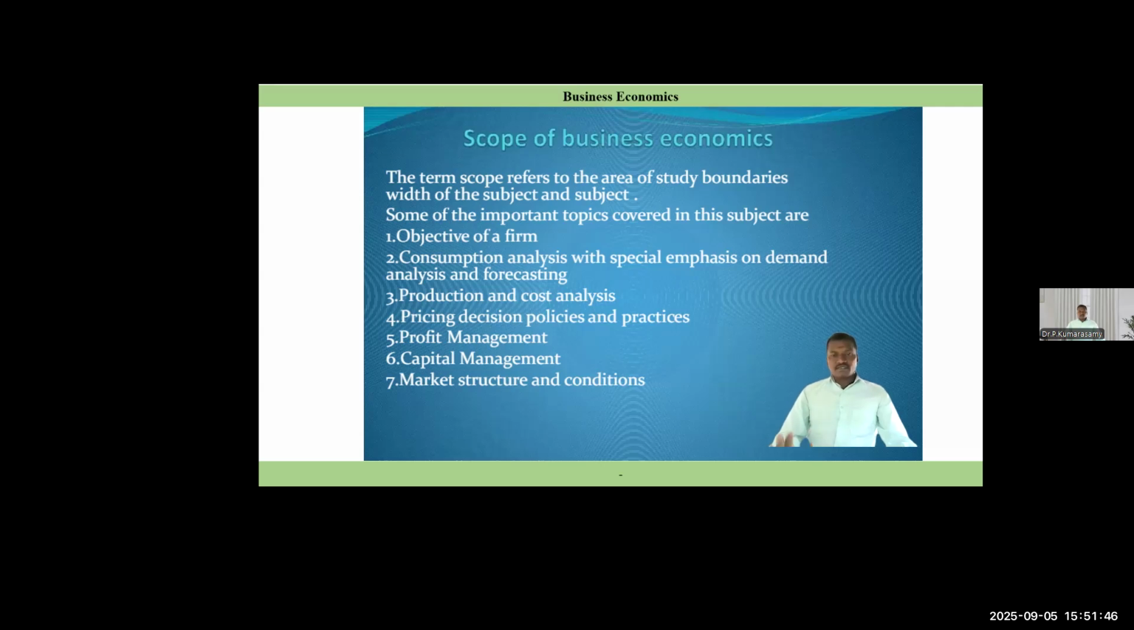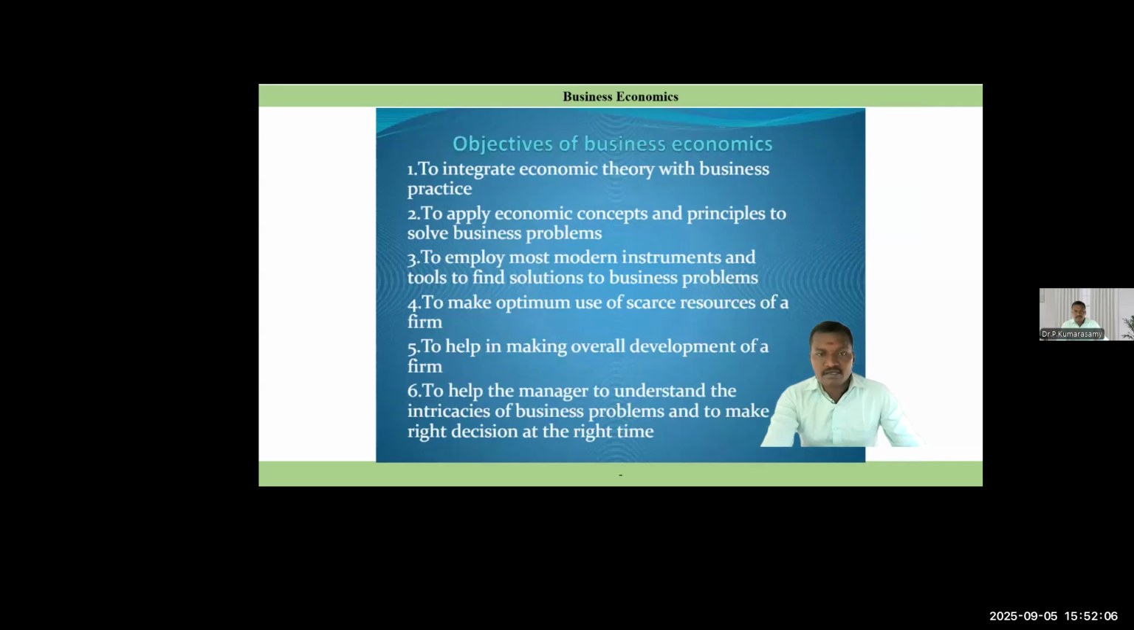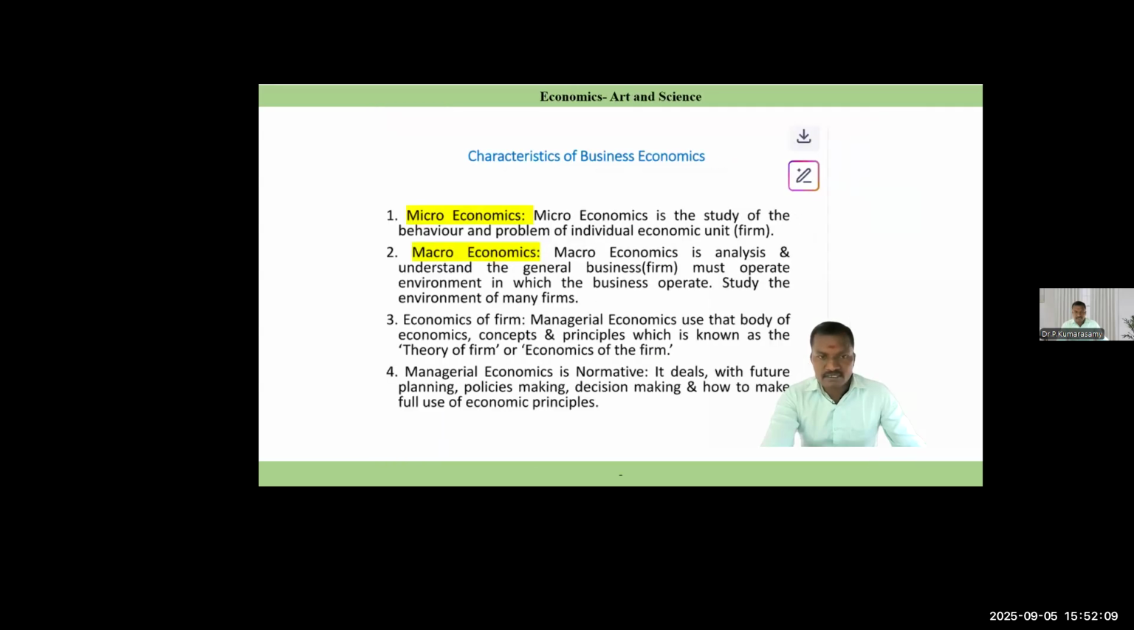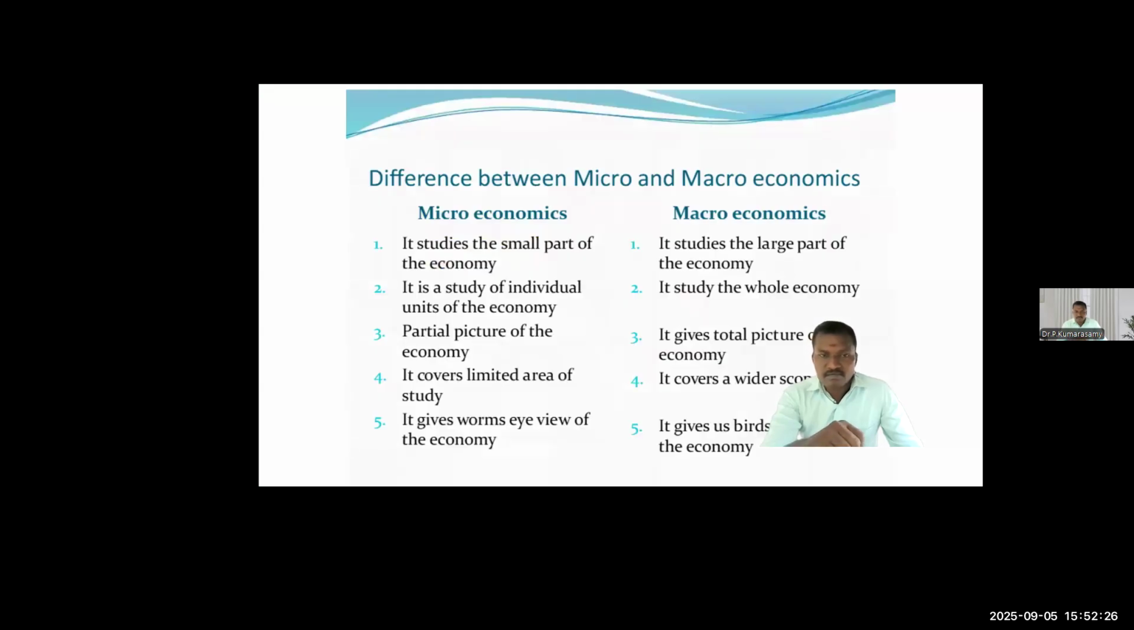Some important topics covered in this subject are the objective of the firm, consumption analysis with special emphasis on demand analysis and forecasting, production and cost analysis, pricing decision, policy and practice, capital management, and market structure. These are the scope or characteristics. Under the scope of business economics, we deal with microeconomics, macroeconomics, economics of the firm, managerial economics, and normative and positive economics.